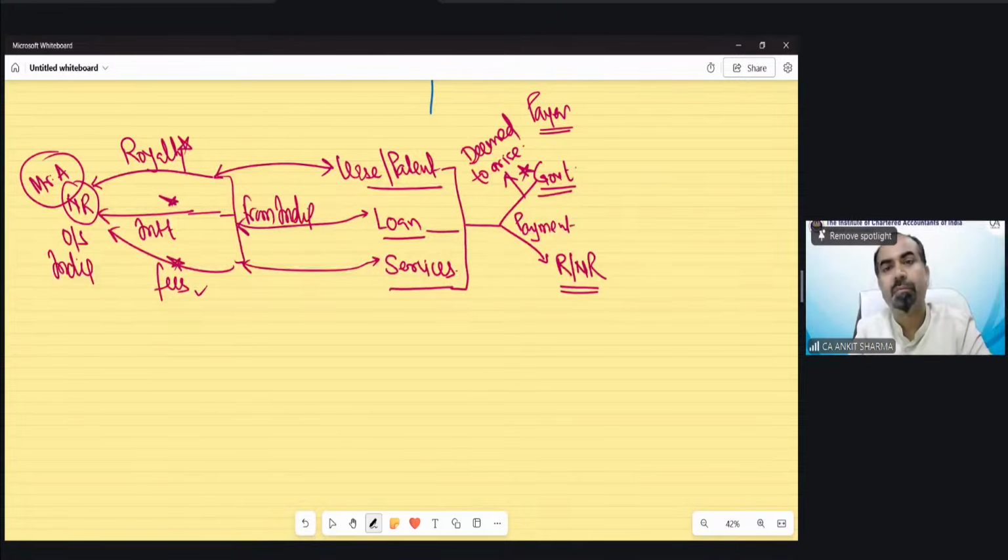Fixed rule. So in case of a non-resident, whatever amount of royalty, interest and fees he receives, he needs to pay tax on it.